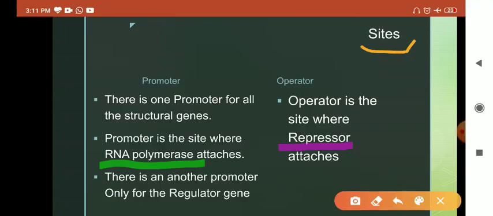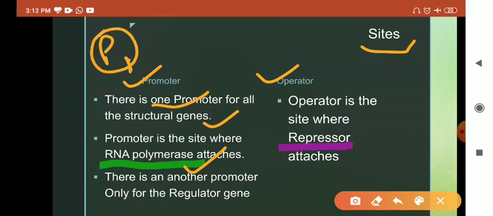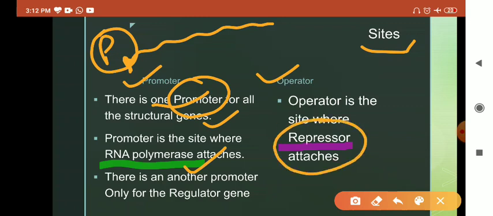Now again we have the sites, the promoter site and the operator site. There is one promoter for all the structural genes. As you have seen, the promoter site is where RNA polymerase attaches, and it starts the transcription. There is another promoter for the regulator gene, but we are concerned about this promoter because it serves more than one gene. Here the operator is the site where the repressor attaches.